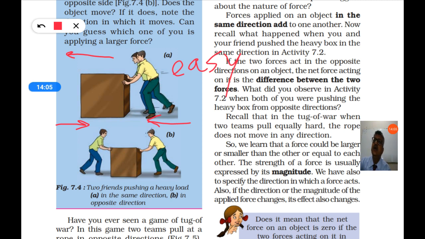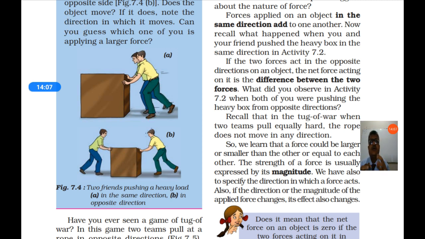In this way, when a group of forces acts on an object, the resultant force is calculated by adding the forces or by subtracting the forces.